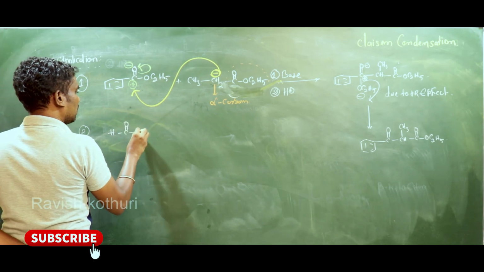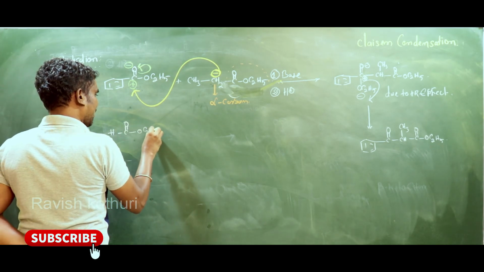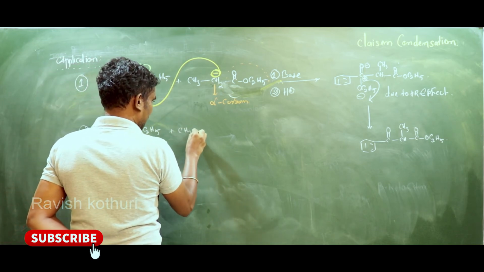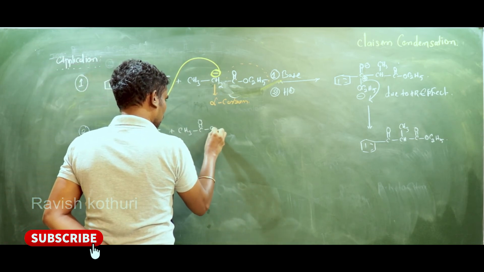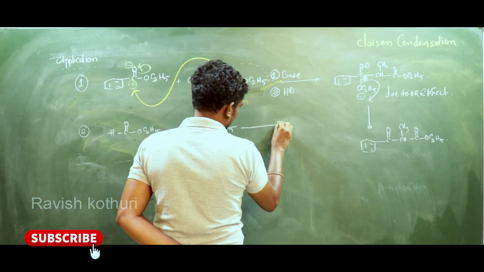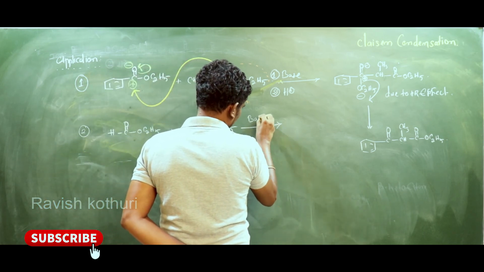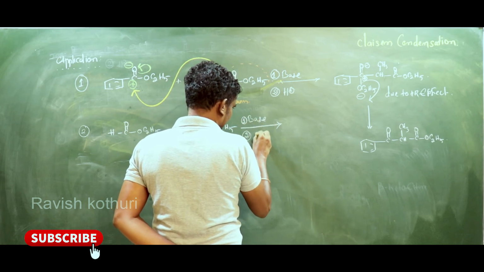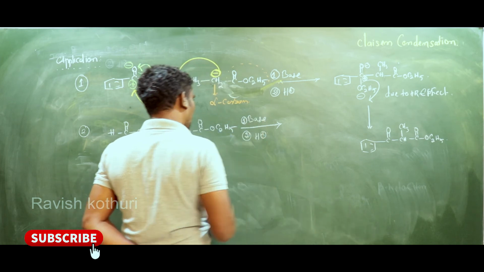HC double bond O C2H5 plus CH3 C double bond O C2H5, base added and in acidic medium. What happened, my dears?